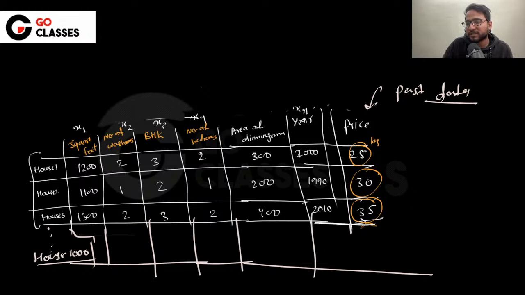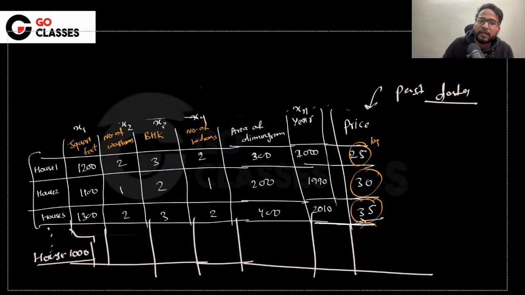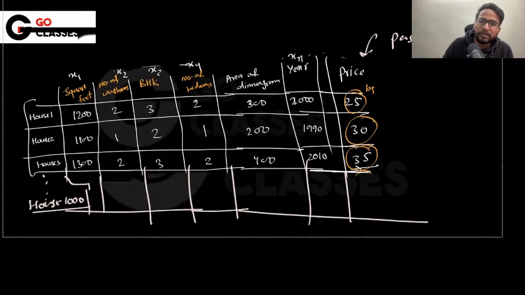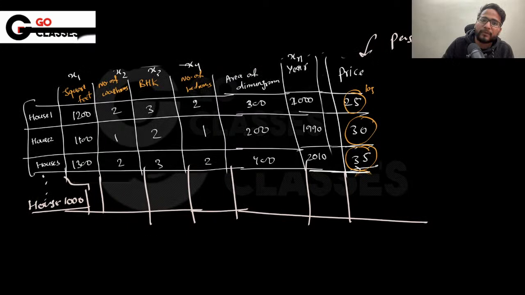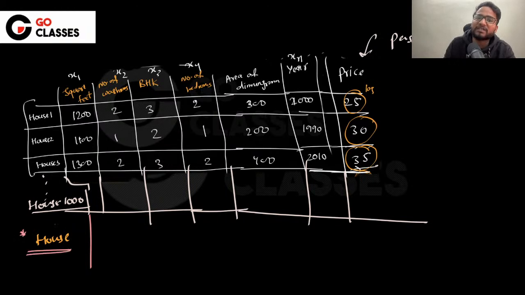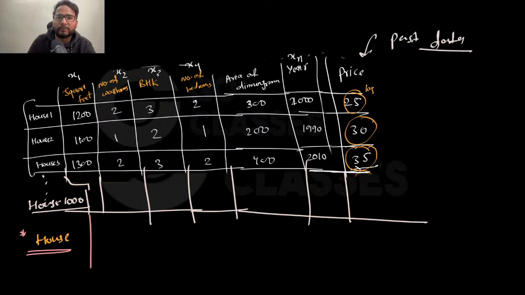Now, let's suppose there is some person who is very new and who wants to invest in your locality. He says, I want to purchase a house in your locality, can you help me with something? Let's suppose someone wants to sell his house, and he says, see, this is my house. For that house you do not have the data, obviously, because it has not been sold in the past. You just have the past data.